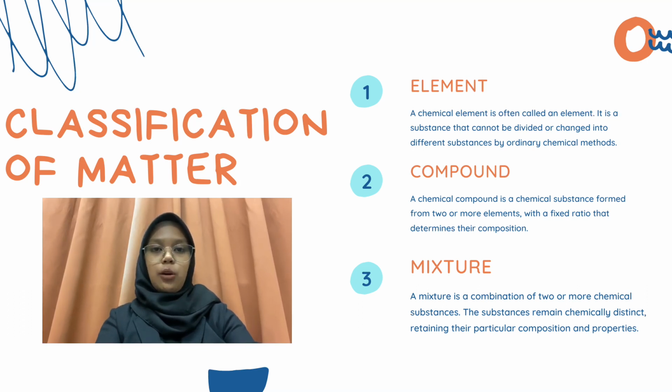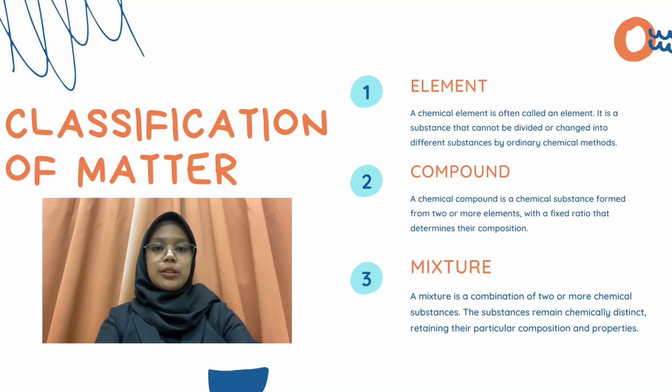The next one is compound. A chemical compound is a chemical substance formed from 2 or more elements with a fixed ratio that determines their composition. For example, the hydrogen monoxide is a compound composed of 2 hydrogen atoms for every oxygen atom.